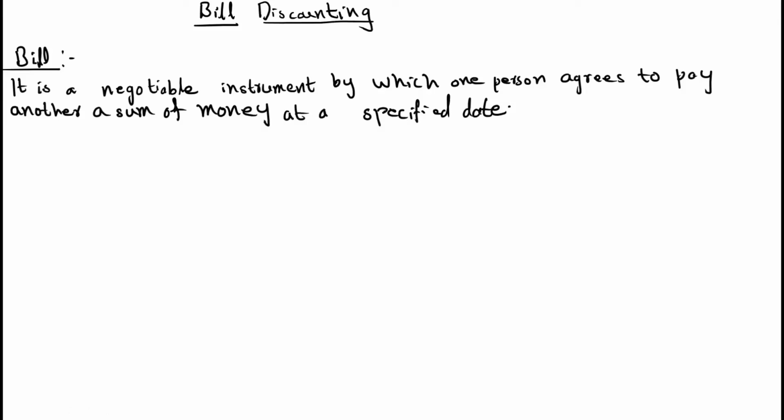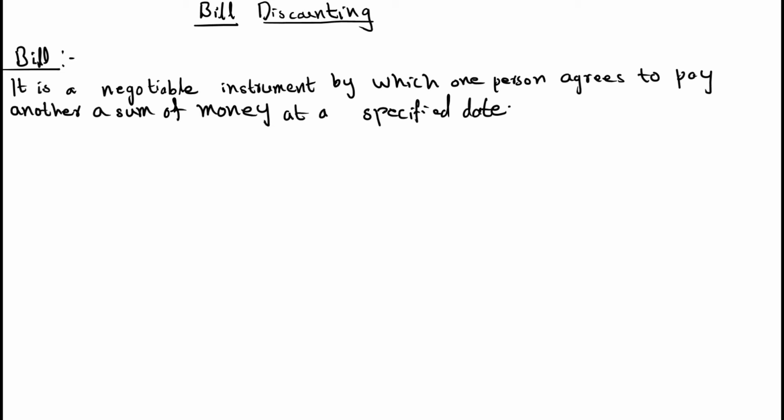Good morning, students. Our next chapter is bill discounting. This chapter is from commercial mathematics and is also a very important chapter for your annual examination. First, see the meaning of bill. Later, we will study bill discounting.